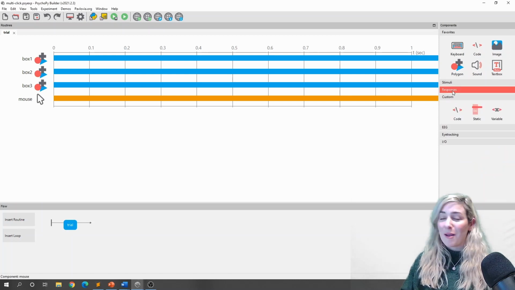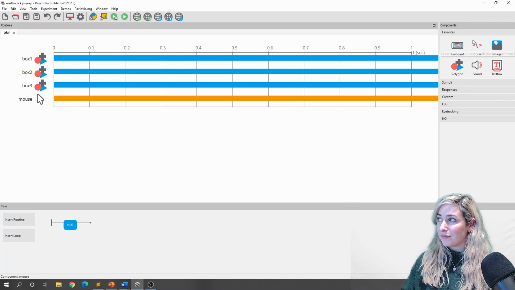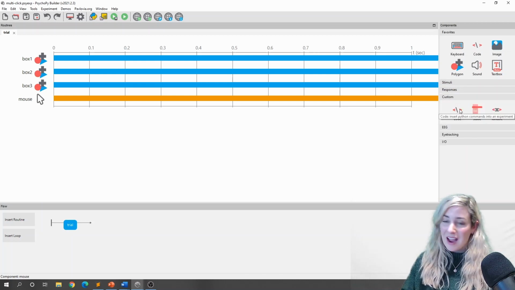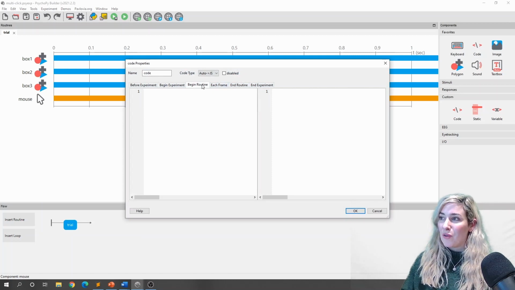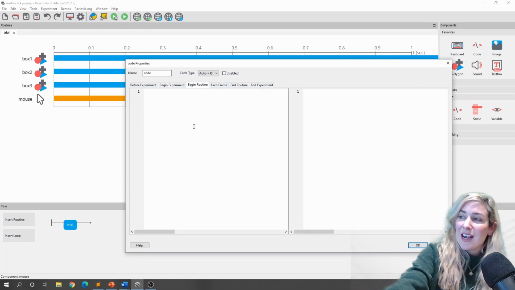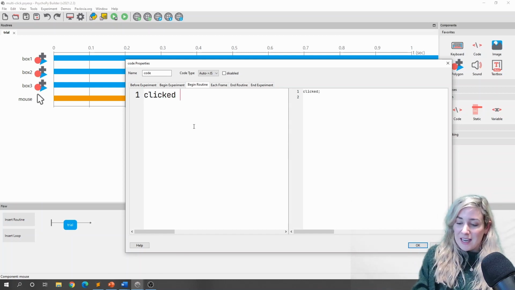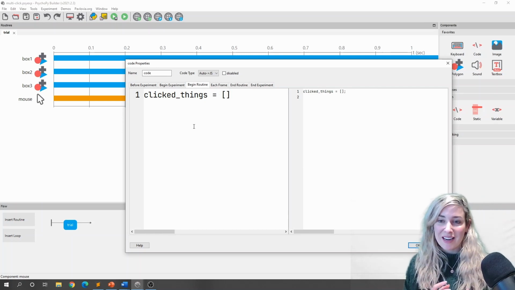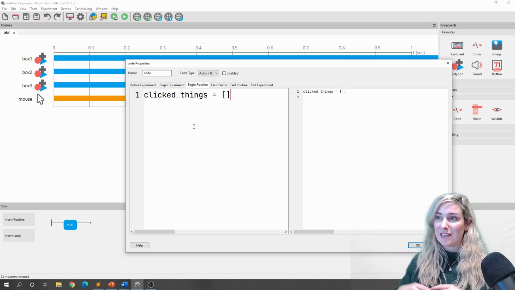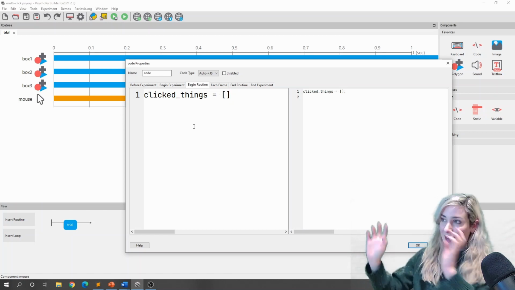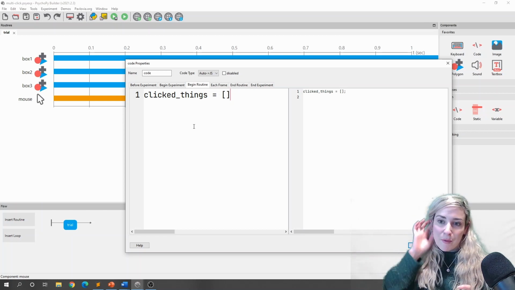So for that reason, I'm going to need a code component. My code component's in my favorites. If you can't find yours there, have a look in custom and it will be underneath there. All I'm going to do is say at the beginning of my routine, I'll have an empty list that is called clicked things. This is just going to be a list that contains the names of the things that have been clicked. So if box 1 and box 2 have been clicked, those things will be in this list. If box 1, box 2, box 3 have been clicked, they'll all be in this list, and so on.